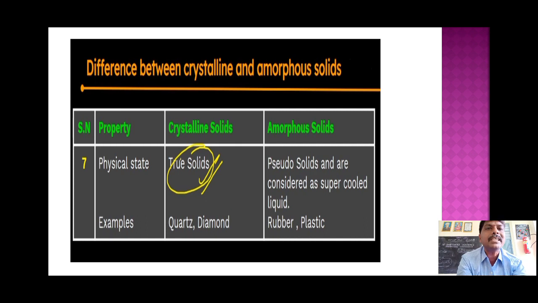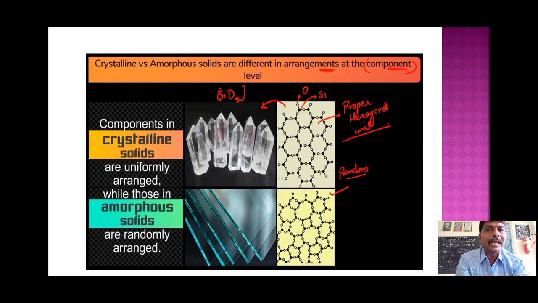So what about physical state? Crystalline solids are called true solids, amorphous solids are called pseudo solids. Examples for crystalline solids: quartz, diamond. Amorphous solids: rubber, plastic. Here is one more point: the same compound, silica. Last year, in the p-block chapter, group 14 elements, we discussed silica and silicates. Quartz has the formula SiO2. Glass formula is also SiO2, but the arrangement is different.